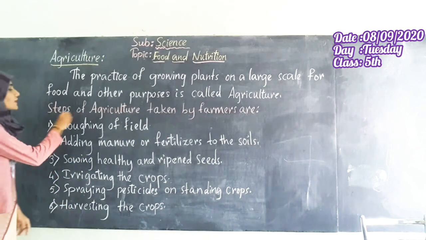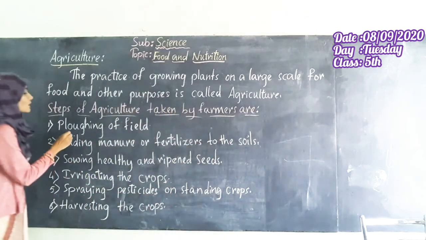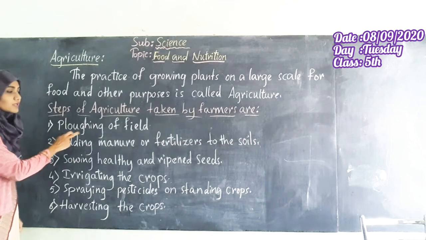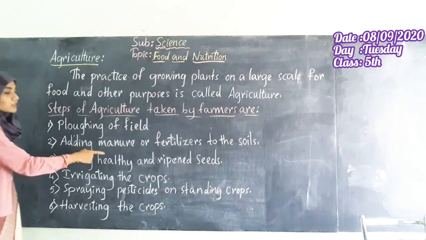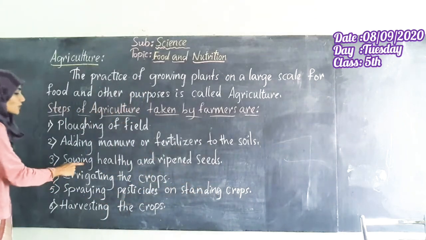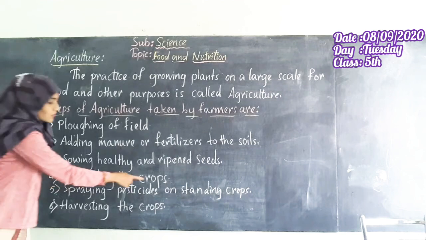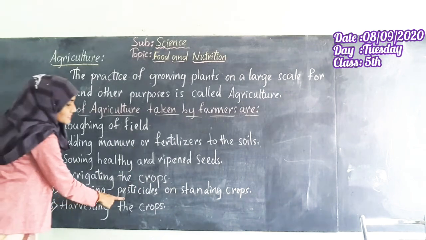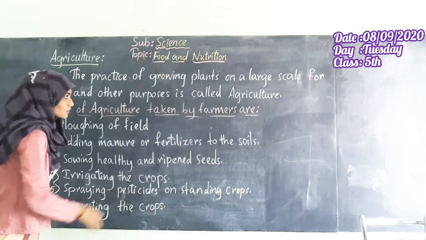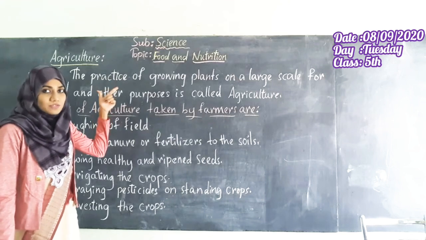And the steps of agriculture taken by the farmers are: the first step, plowing of field, adding manure or fertilizers to the soil, sowing healthy and ripened seeds, irrigating the crops, spraying pesticides on standing crops, and harvesting the crops. So I will repeat it once again. You people have to repeat along with me.